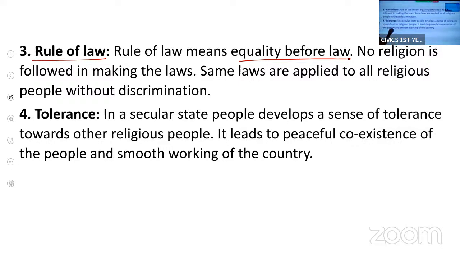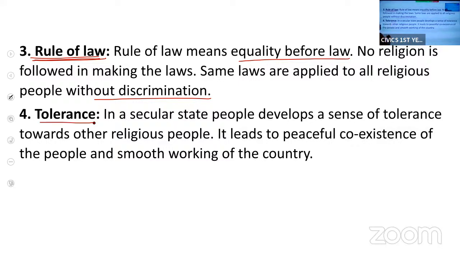That is rule of law. There is no discrimination on the basis of religion while making laws. So that is why we say in secular state, there is rule of law. There is equality before law. All are equal before law.